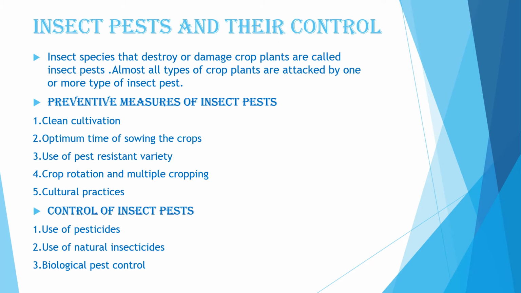Next is use of natural insecticides. Natural insecticides are insecticides which are natural, which we do not prepare in our factories. They are natural, like neem, nicotine, pyrethrum, etc. They are the natural insecticides which we can use in our crops to prevent the insects and pests. Biological pest control. In this method, some insects, birds or some other organisms are deliberately left in the affected crop field to kill the pest selectively. For example, Australian ladybirds were left in citrus orchards to control the scale insects in California. So these are some methods by which we can control the insects and pests.